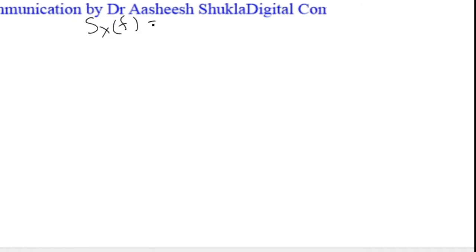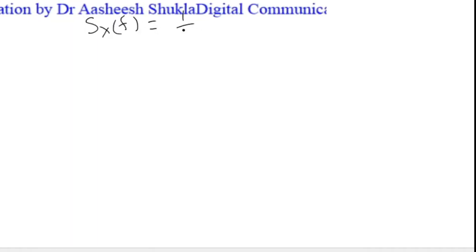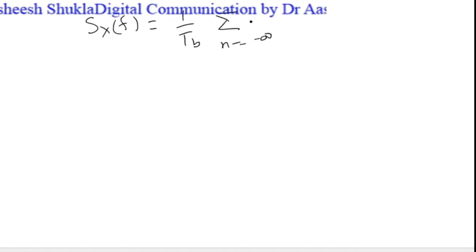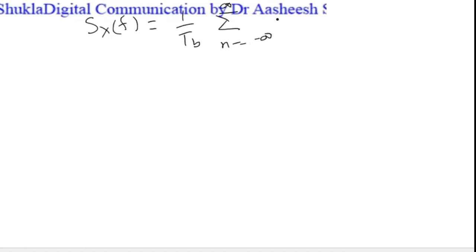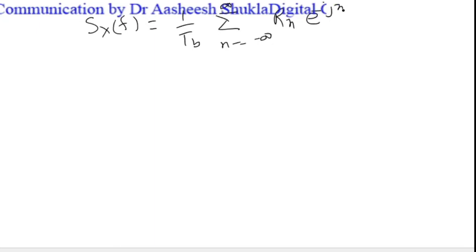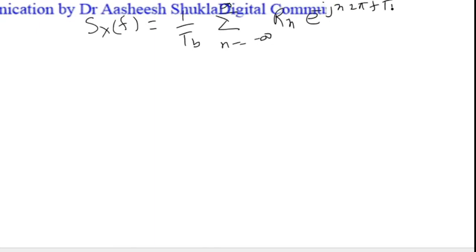Now if you have calculated the autocorrelation of xt, you know that the power spectral density Sx(f) can be simply written as 1 upon Tb, summation of n equal to minus infinity to infinity, Rn e to the power minus j n 2 pi f Tb.